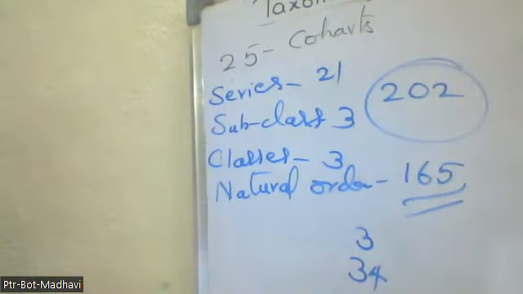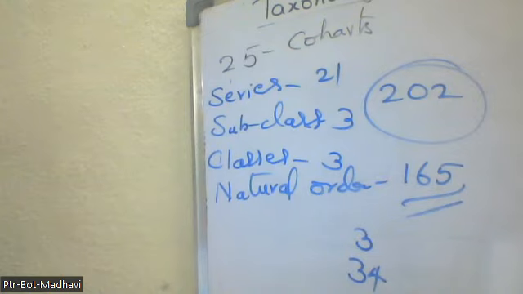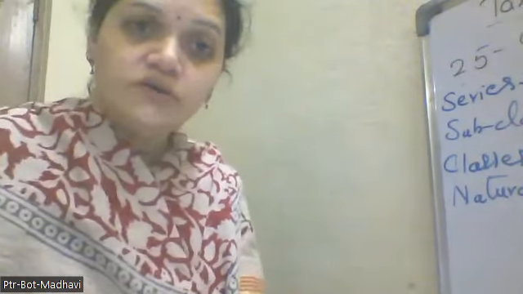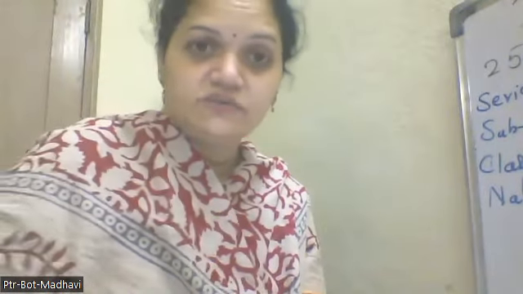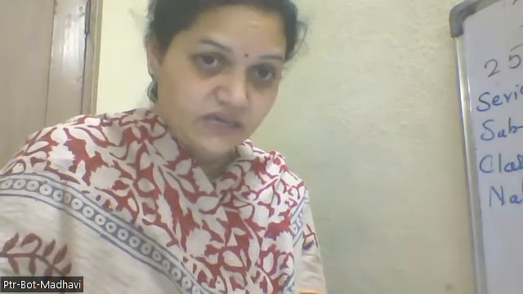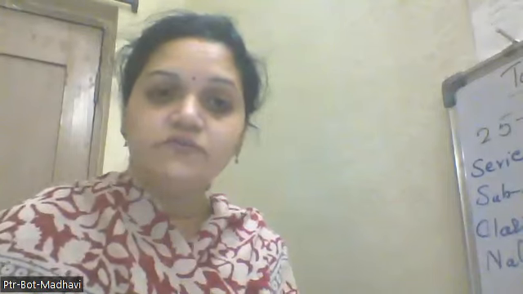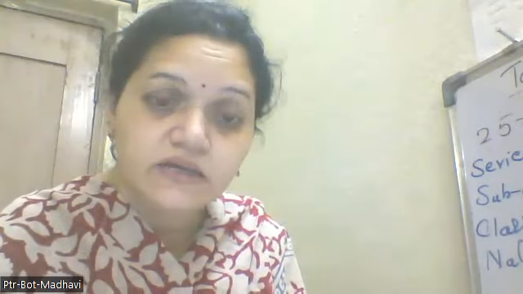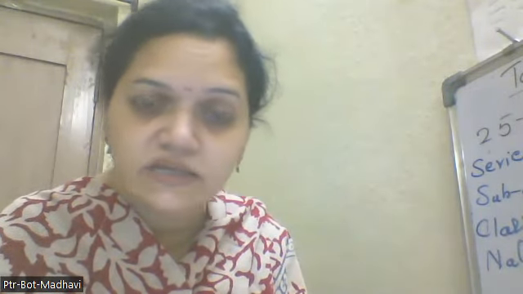After Engler and Prantl, there is the APG system of classification, the most recent one, which is based on the chemicals that are extracted. Based on that also, they have done the classification. And we will see the next part, that is the families, in the next class.